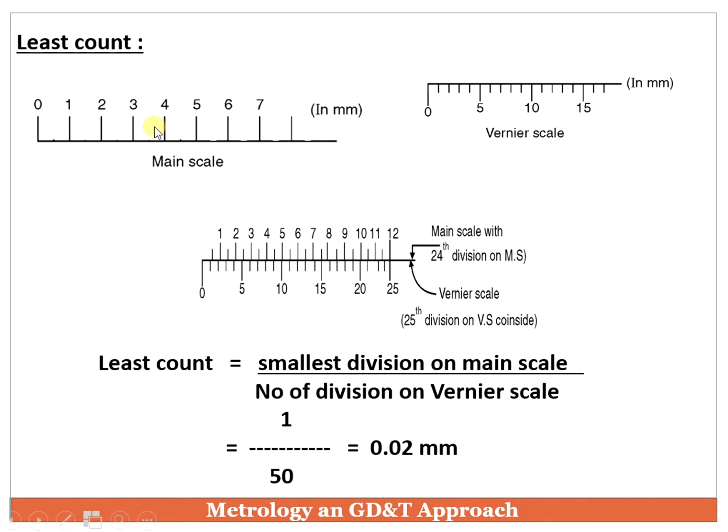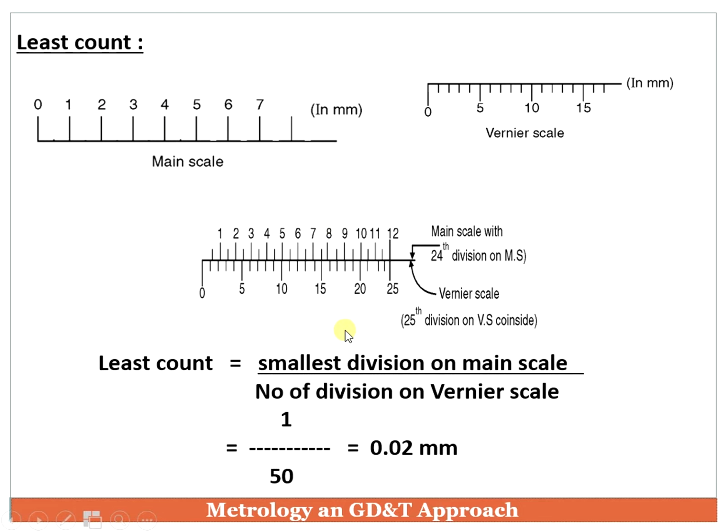But before taking the reading, first you should know the least count of the vernier caliper. The least count of a vernier caliper is the smallest division on the main scale divided by the total number of divisions on the vernier scale. If we consider this, this is the main scale, so 0 to 1 mm, 1 to 2 mm, 2 to 3. Likewise we have the increment of readings, or graduations, on the main scale.